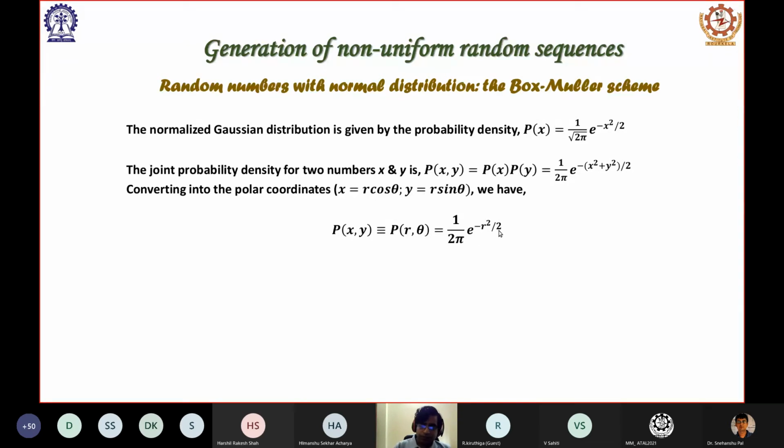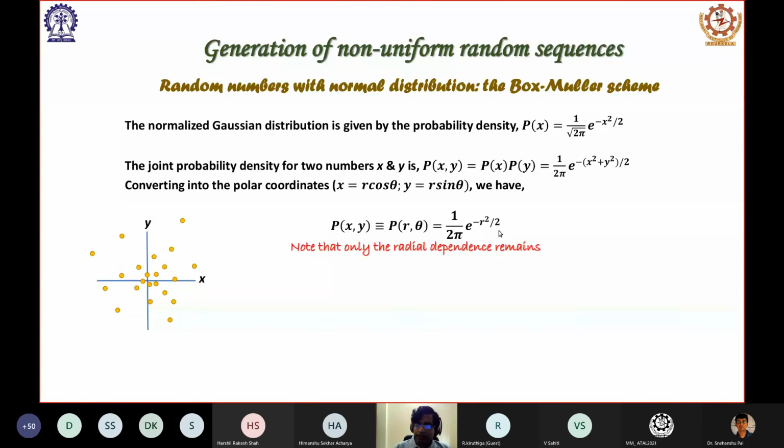So what it basically says is that only radial dependency is there with respect to distance. So if I randomly generate the point (x, y), to generate a random point (x, y), we have to generate the coordinates x and y independently, and we are assuming that x and y are independently following the normal probability density.